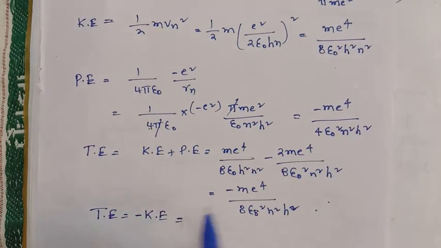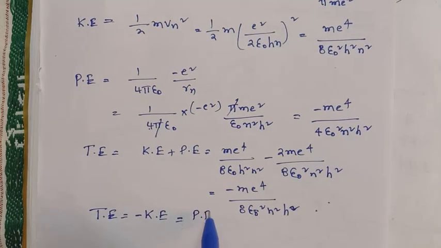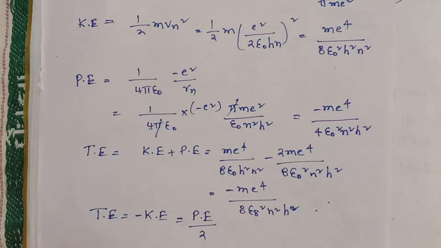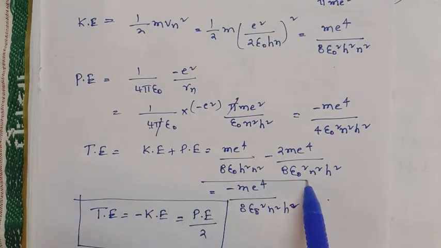And next, the potential energy: if the potential energy becomes half, then we get the total energy. So this is the relation you have to remember. Okay, and this expression is very, very important.